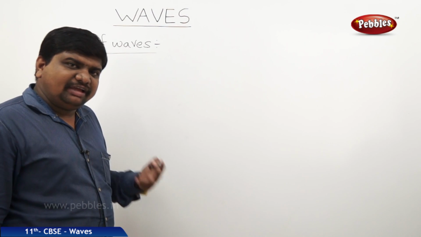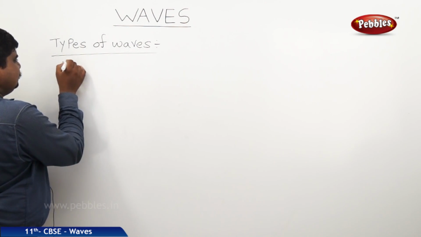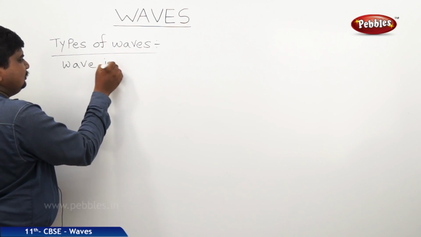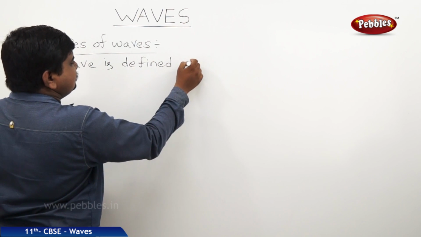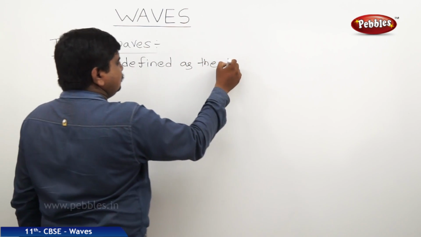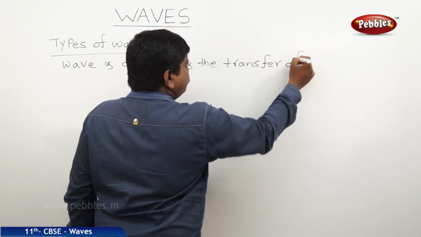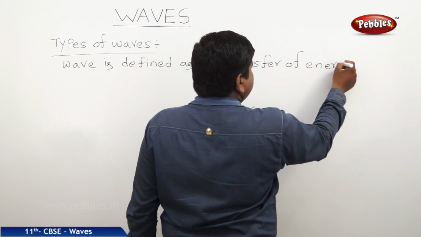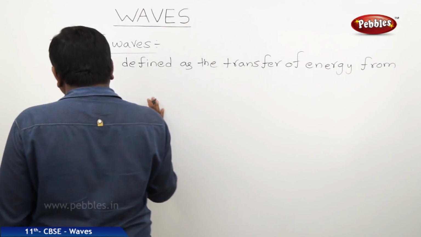So we can say that a wave is defined as the transfer of energy from one point to another point.